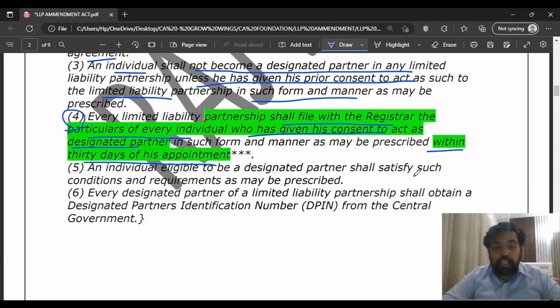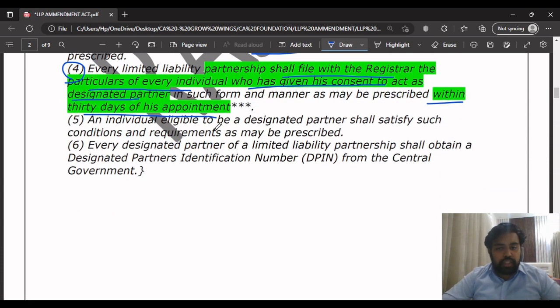When they have to file within 30 days of his appointment as the designated partner in such form and manner. It means there will be a form given on the MCA website for the filing of the designated partner's prior consent, the consent form. They have to file that with the MCA within 30 days of his appointment as the designated partner. Understood?